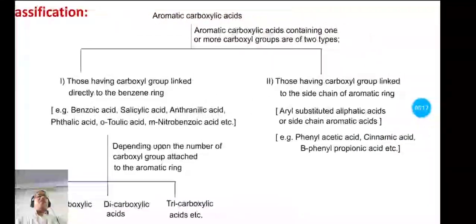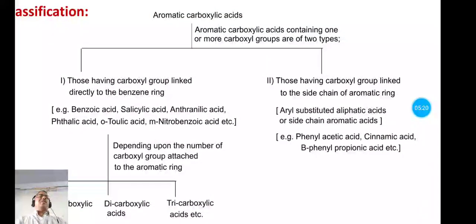Now second type of aromatic carboxylic acids, where the carboxyl group is not directly attached to aromatic ring, but that is attached or linked to the side chain of aromatic ring, and these are also known as aryl substituted aliphatic acids, or they are also known as side chain aromatic acids. And their examples are here: phenylacetic acid, cinnamic acid, or beta phenyl propionic acid. Now let us see the structures of these two types of aromatic carboxylic acids.